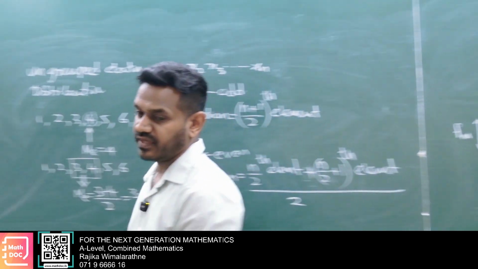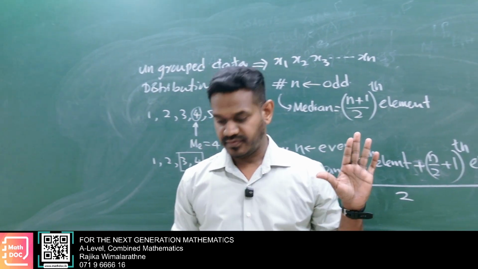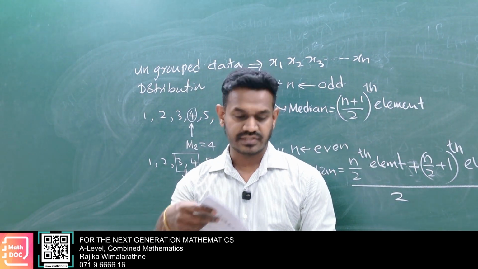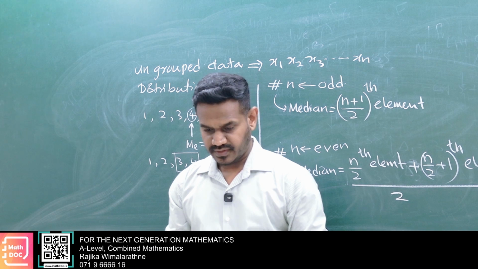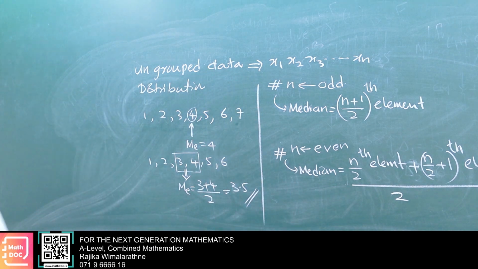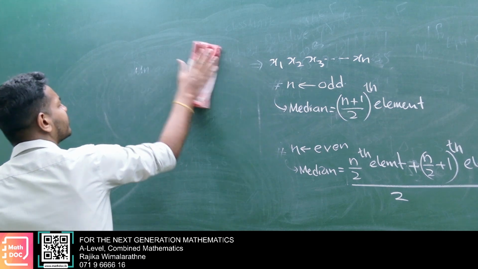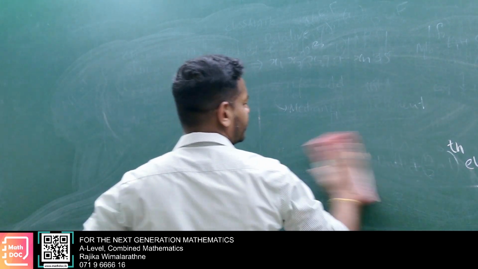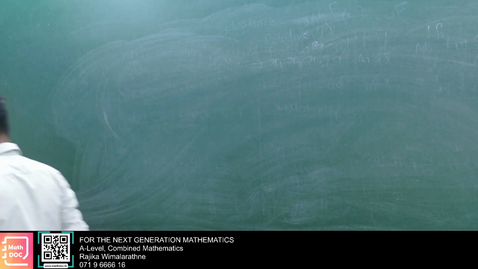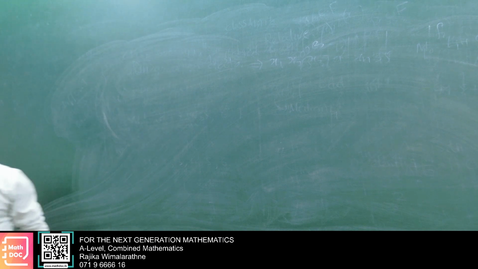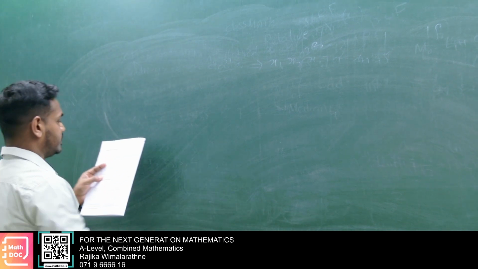Okay, now see one calculation. Take the 2023 question. First, don't read the question, see the calculation.